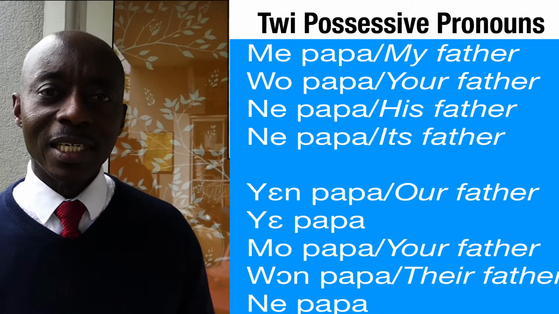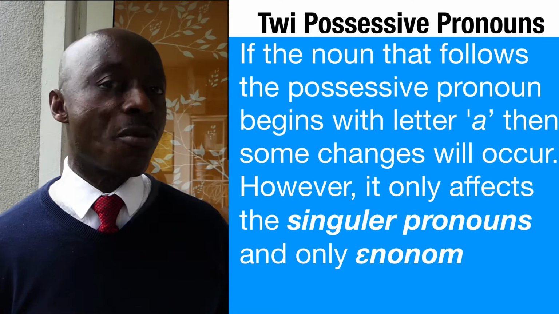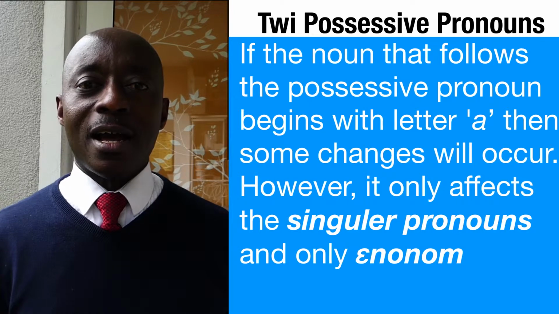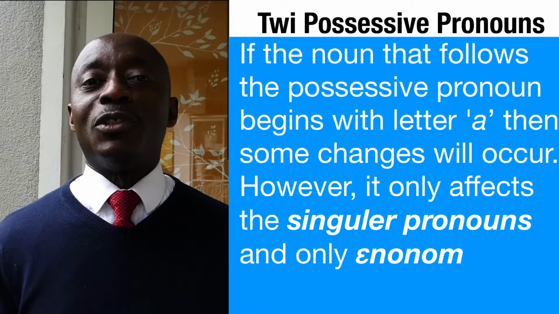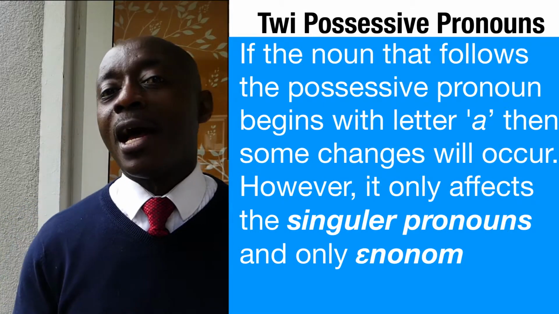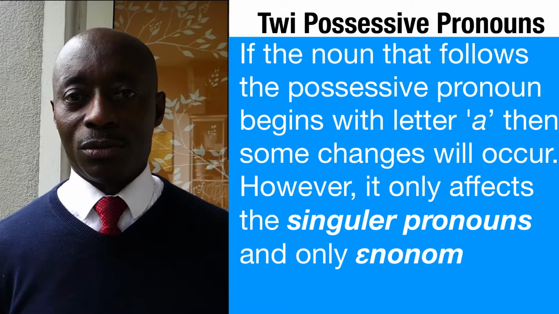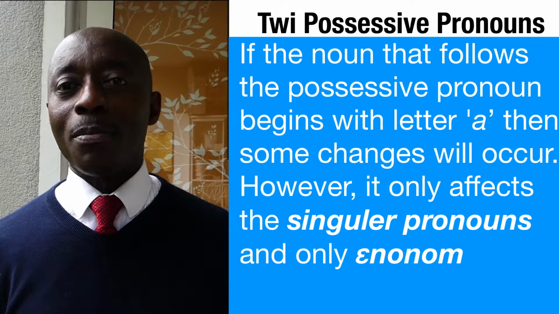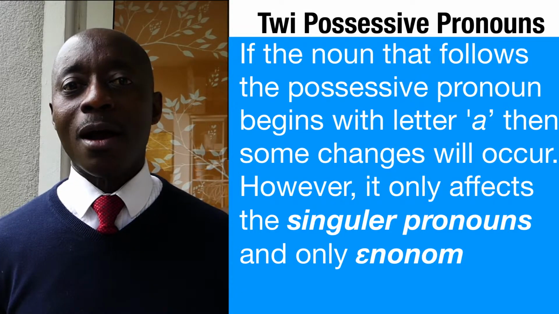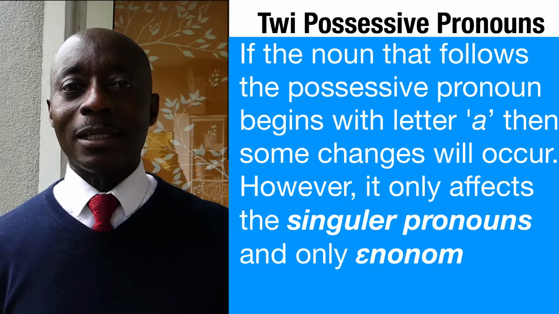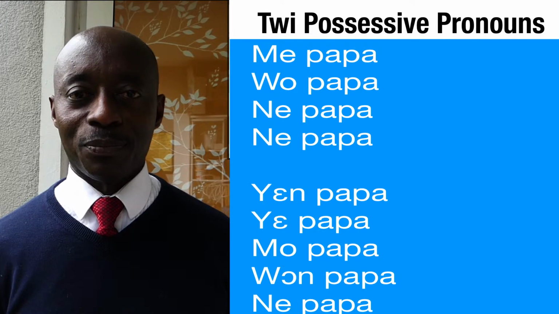However, if the noun that follows the possessive pronoun starts with the letter a, then there will be some changes. These changes happen to all the singular pronouns. With the plural pronouns, it happens only to enonom, the plural for it, but the rest of the plural pronouns remain unchanged.